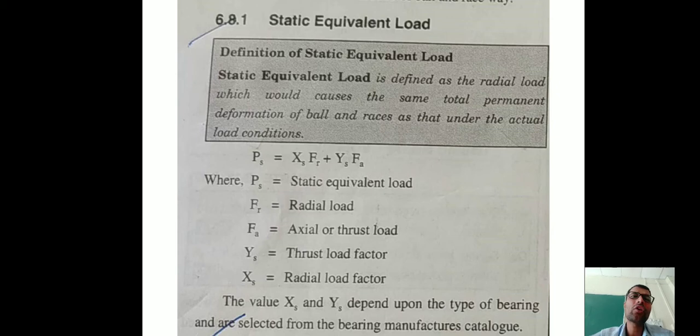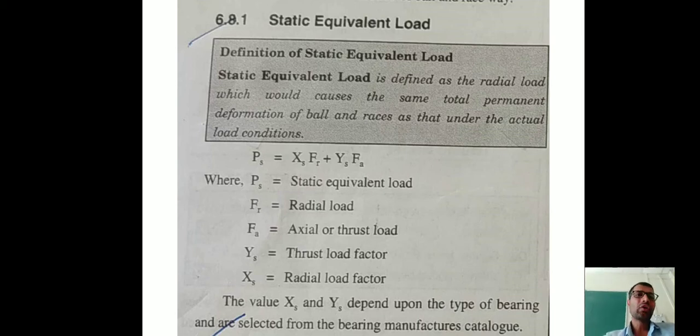So what is my static equivalent load? Static equivalent load is defined as the radial load which would cause the same total permanent deformation of ball and race as under the actual load condition. Static equivalent load means it is a load at which, in static condition, permanent deformation of ball and race will take place.